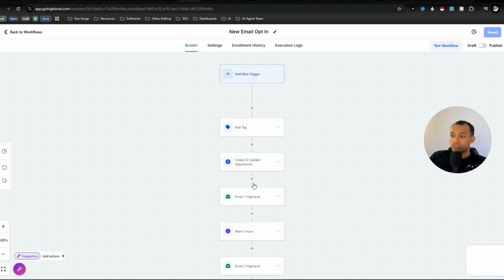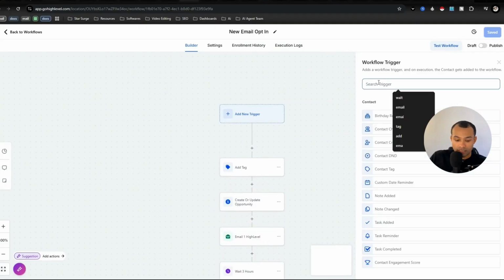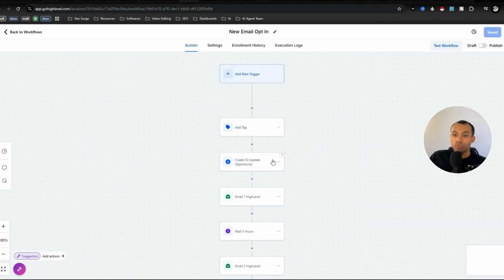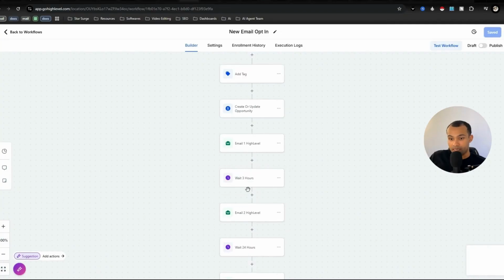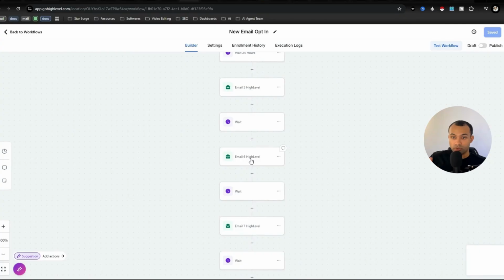So what would happen is when someone enters in that form, you would just put a new trigger right here that says form submitted, and then whatever form that you put inside of your funnel, that would be connected to this, and then they would go through the sequence. Here is where the money will start getting made. Inside the emails, this is where your affiliate link is going to be.